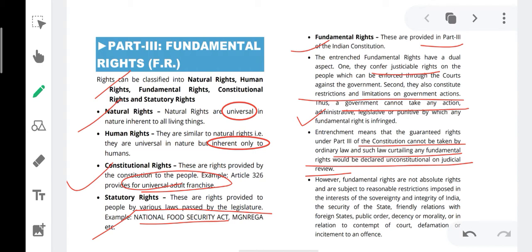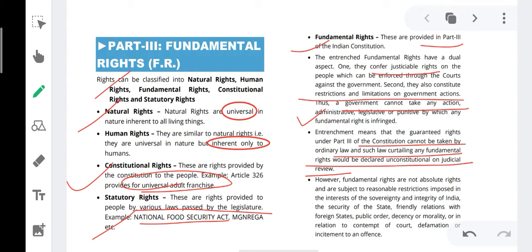Parliament can amend fundamental rights, but it cannot amend them by an ordinary bill. It can amend fundamental rights by a constitutional amendment bill, and it can only amend those parts of fundamental rights by constitutional amendment bill which have not been declared as basic structure by the Supreme Court.